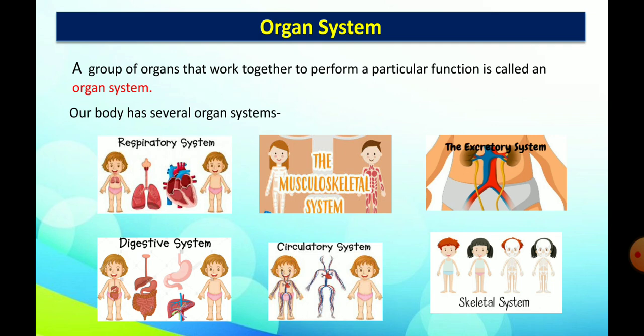Our body has several organ systems. These pictures are given there. Let's see: respiratory system, circulatory system, muscular system, skeletal system, digestive system, and excretory system. These are all organ systems, and a group of organs that work together to perform a particular function is called an organ system. I hope you all understand.